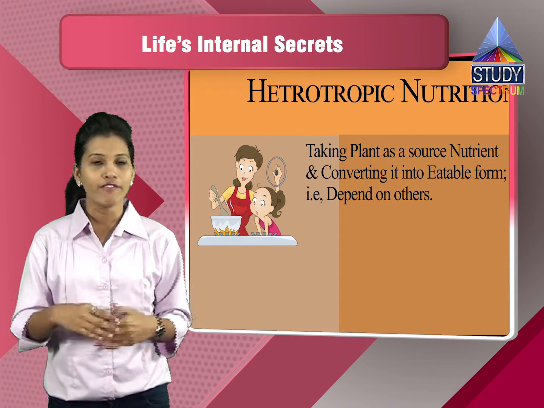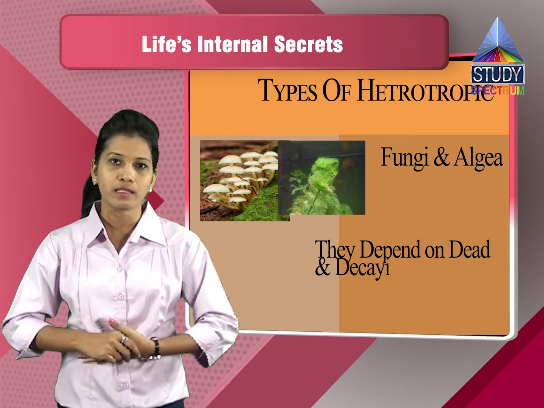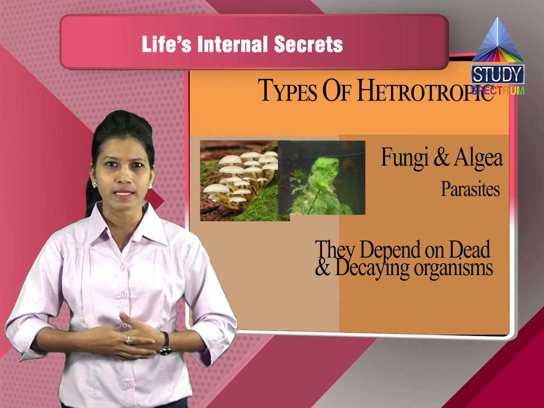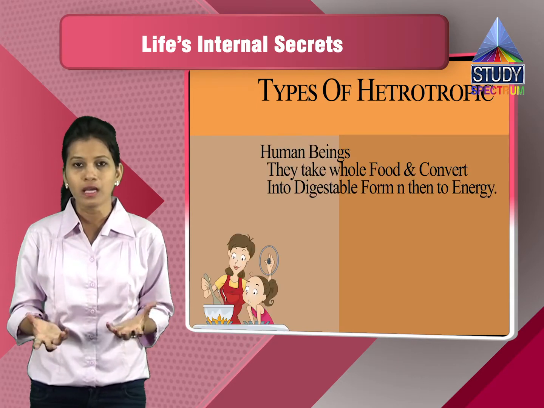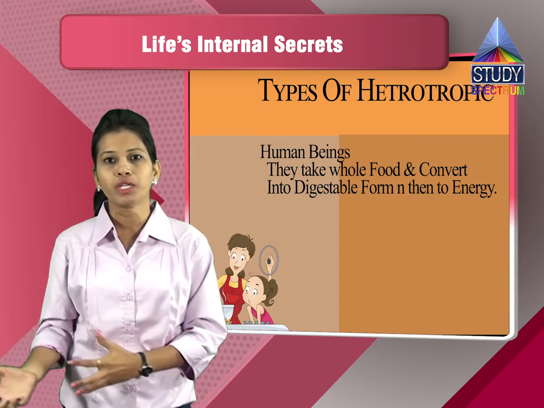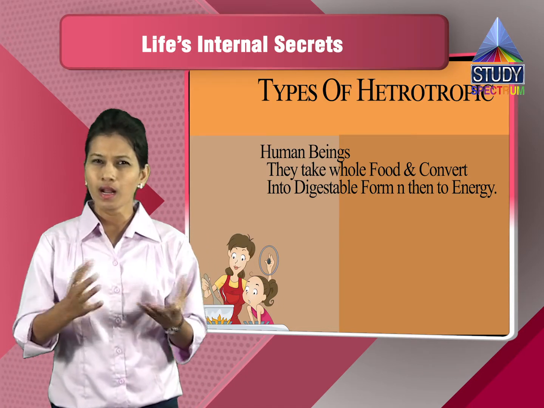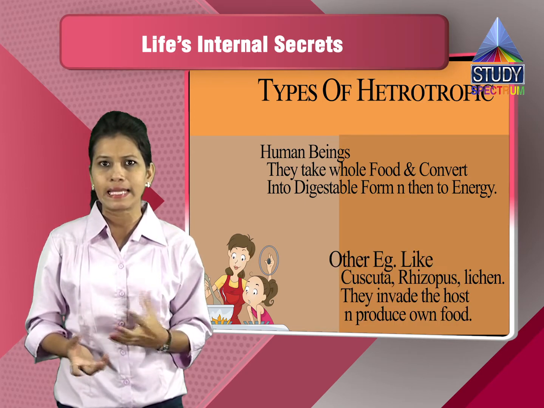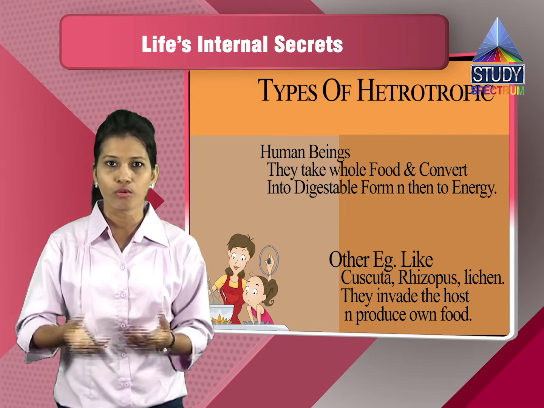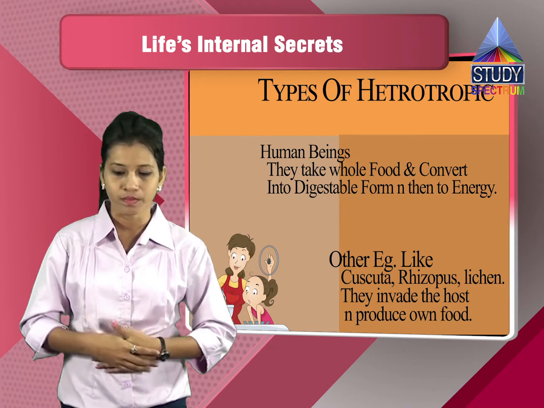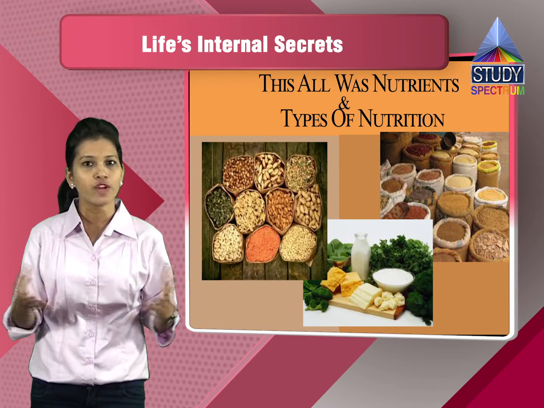In that also we have various types, like there are fungi and algae which depend on the dead and decaying organisms. So they are also called parasites. Then there are organisms which take the whole food, like human beings. They take the whole food and then convert it into the digestible form and then convert it into energy. There are other organisms also, like the cuscuta, ticks and lice. They invade the host and then they produce their own nutrition. So this way we have different types of nutrients as well as different types of nutrition.